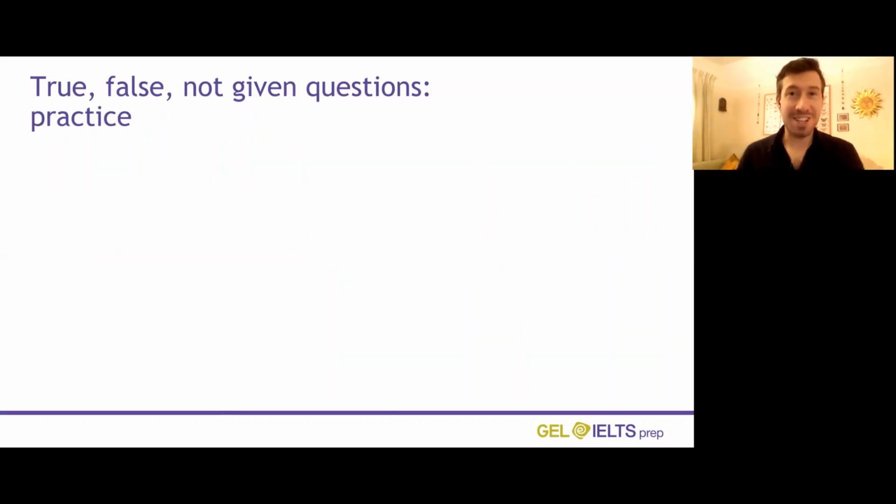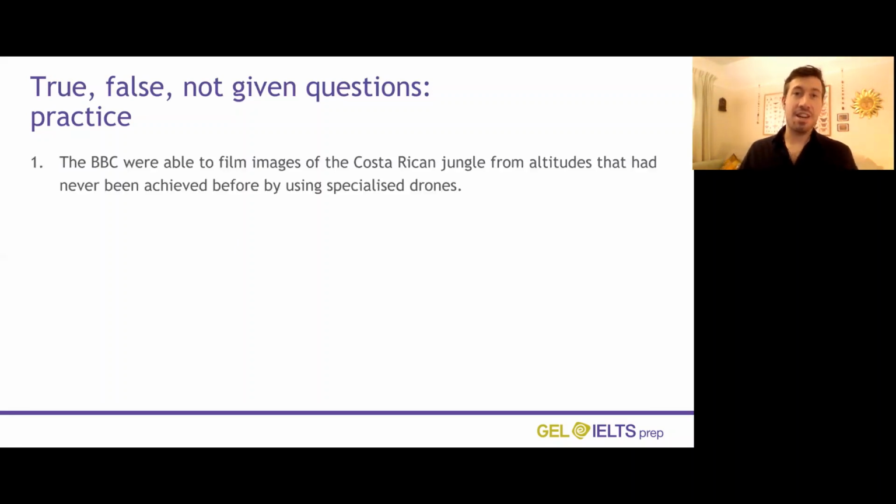So let's have a little bit of practice then. Well, here is a new true, false, not given sentence. And the first step we need to do is to highlight the keywords. So we've got here, the BBC were able to film images of the Costa Rican jungle from altitudes that had never been achieved before by using specialized drones. So those would be the key words there.